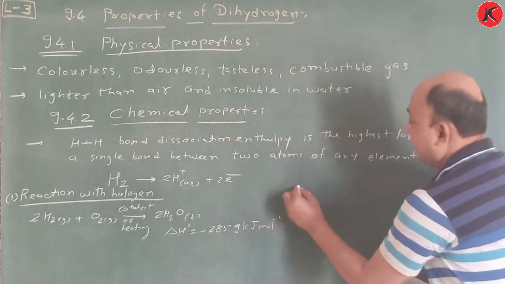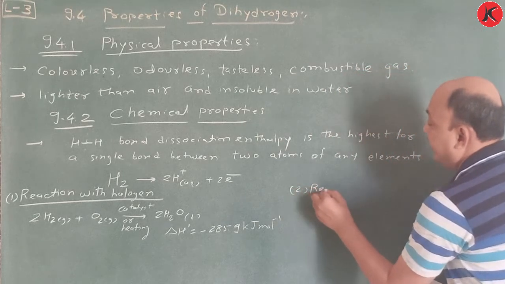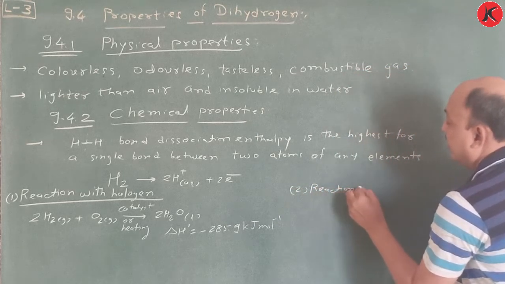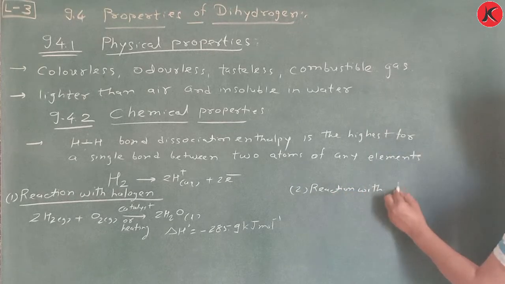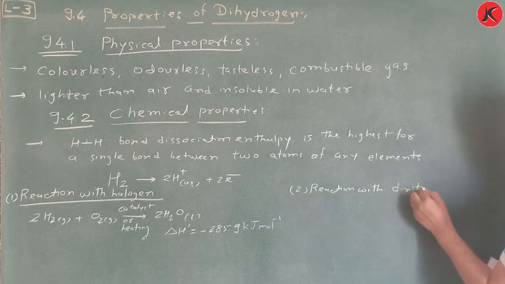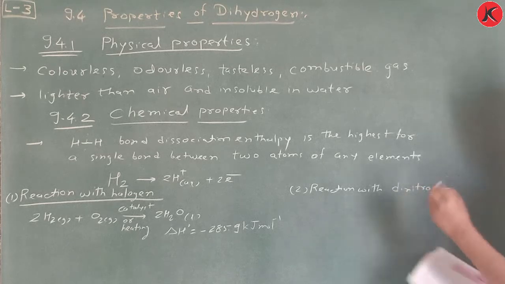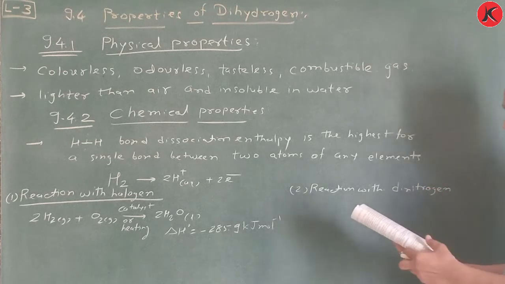Now second is reaction with dinitrogen. This reaction you have to learn later on.